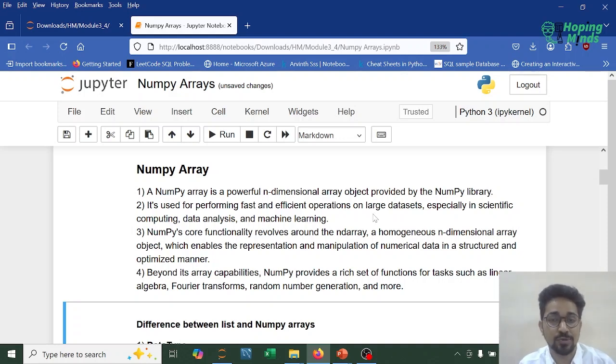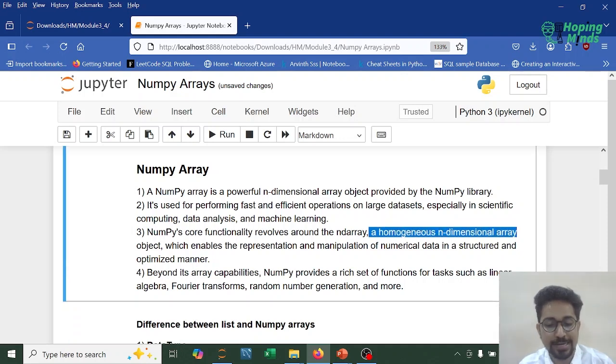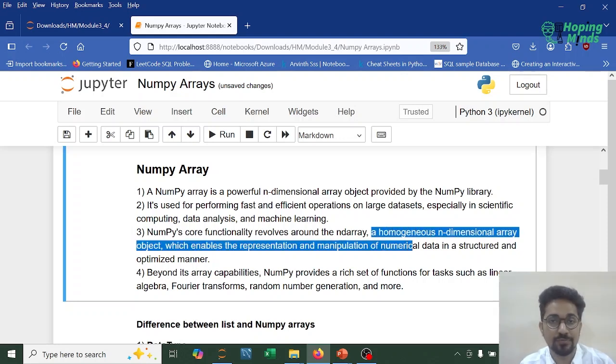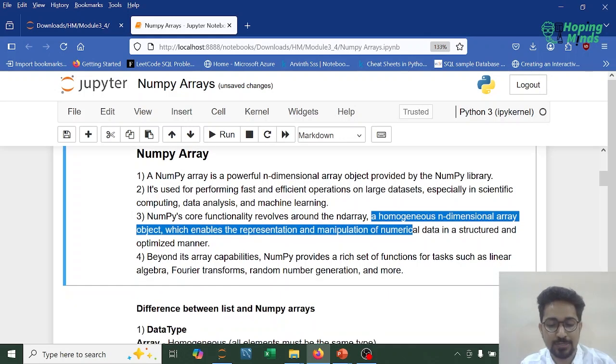NumPy's core functionality revolves around the ndarray. Now, ndarray stands for n-dimensional array. We can have one-dimensional data, two-dimensional data, three-dimensional data, and even n-dimensional data. So it is a homogeneous n-dimensional array object that enables representation and manipulation of numerical data in a structured and optimized manner. Now, a couple of these operations that we will be performing in NumPy can also be implemented using list. So why there is a switch from list to the NumPy array, we'll come to that answer as well.